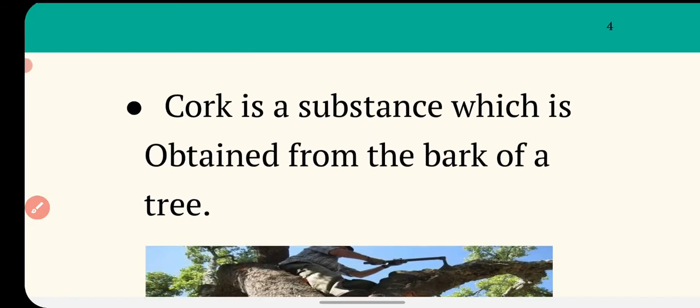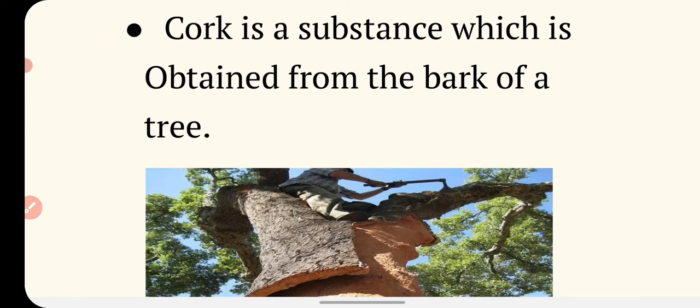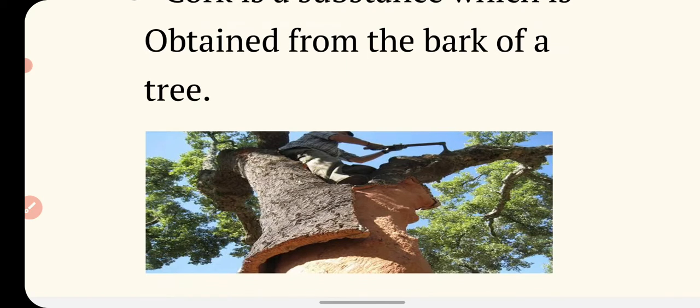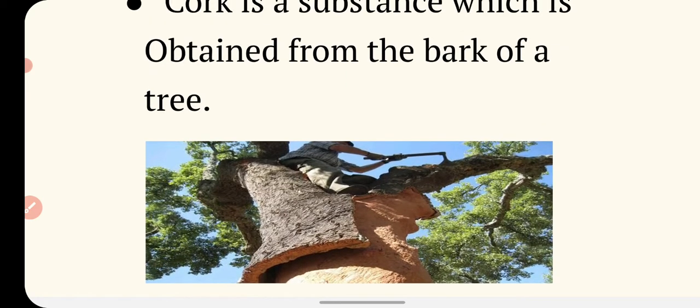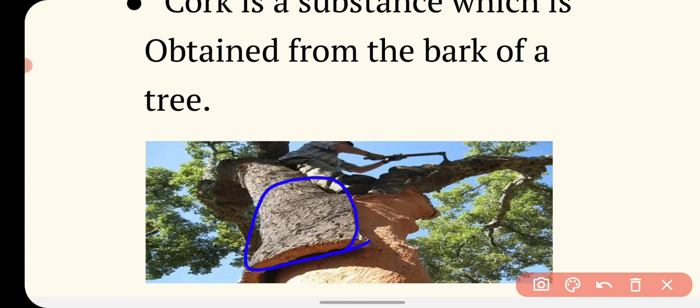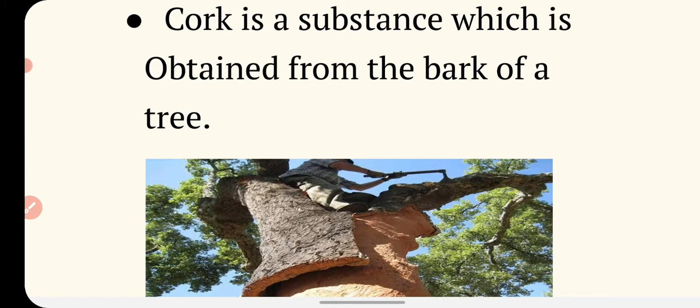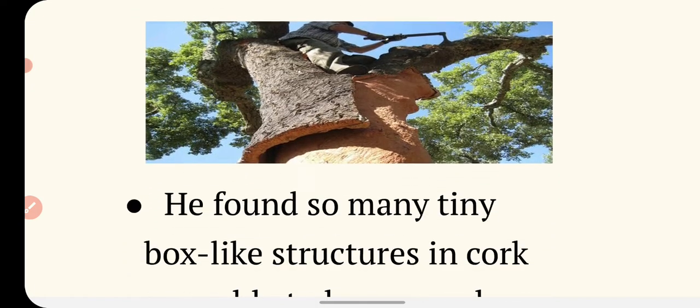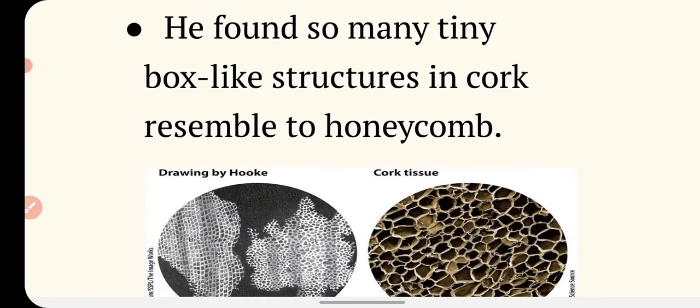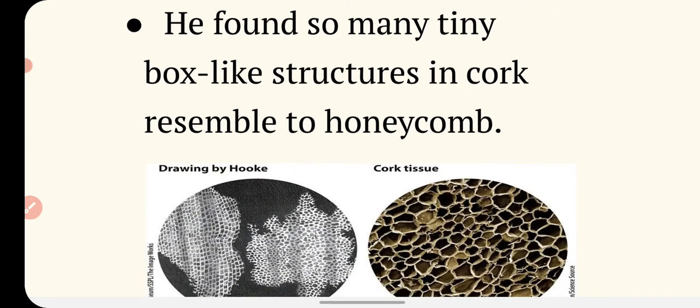So what is cork? Cork is a substance which is obtained from the bark of a tree. You can see this tree, the oak tree, and the bark of the oak tree is called cork. The thin slice of cork is what Robert Hooke observed under his self-made microscope, and he saw many tiny box-like structures in cork resembling a honeycomb.